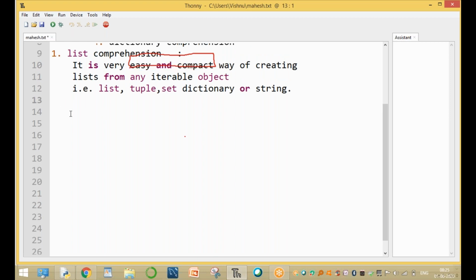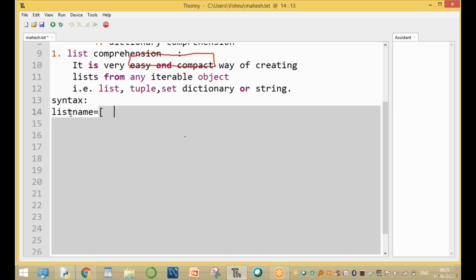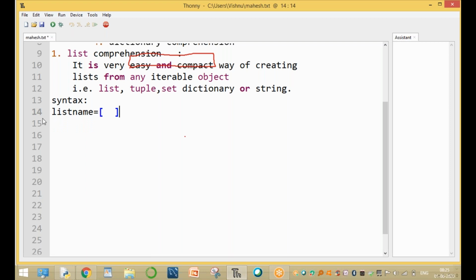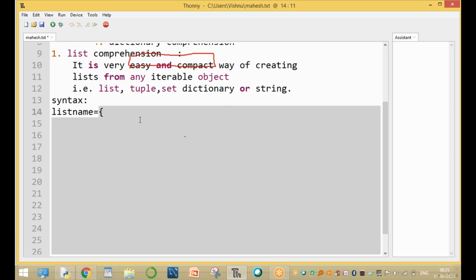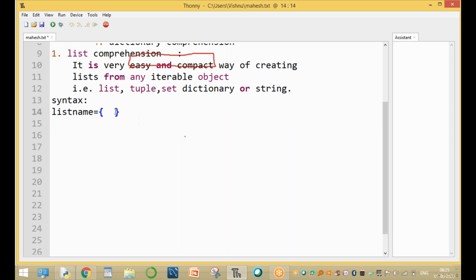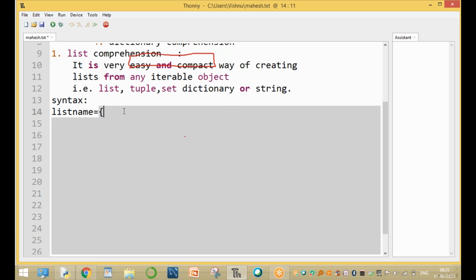Okay, sir, how to create a list? This is the syntax. The syntax is list name equal to, and lists are created by using square brackets only. If you want to create a tuple comprehension, parentheses. If you want to create a set comprehension, curly braces. If you want to create a dictionary comprehension, curly braces with key and value pairs.